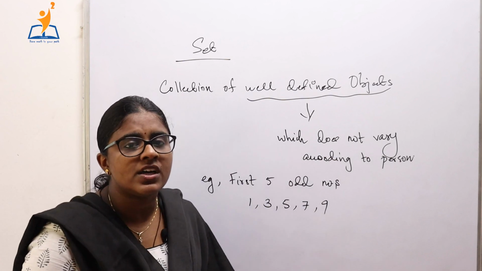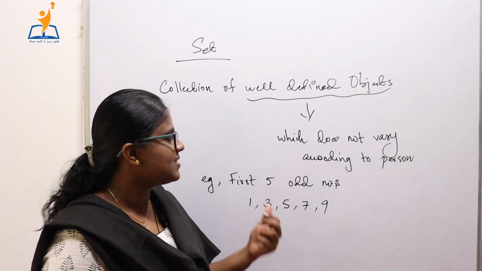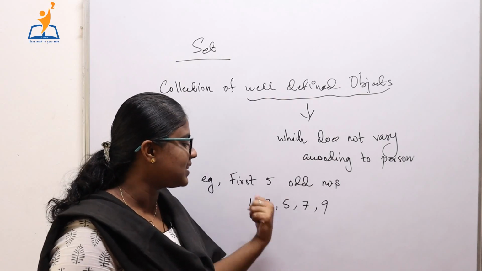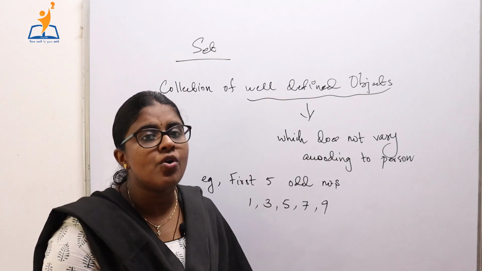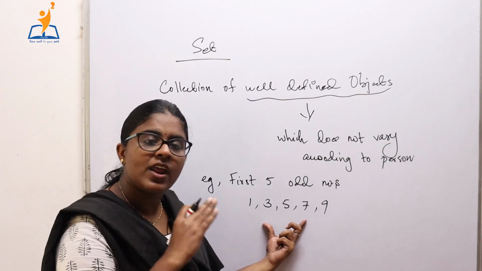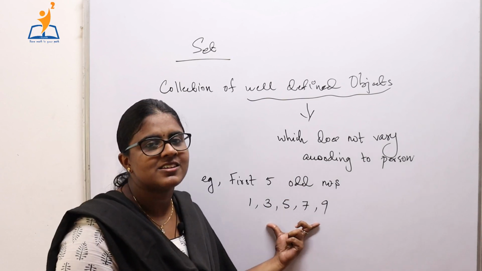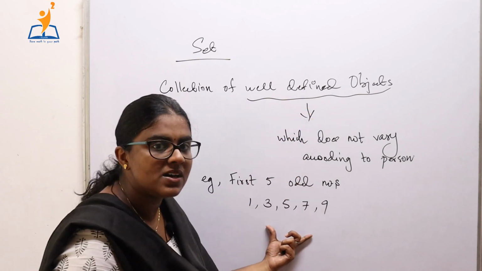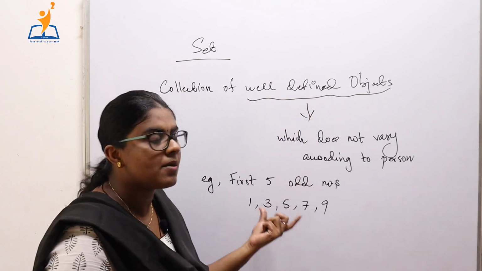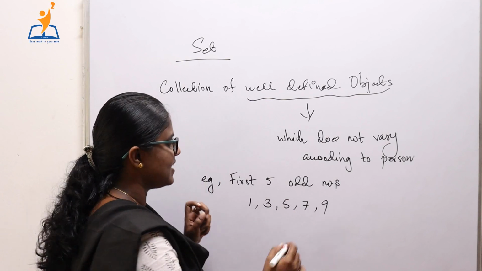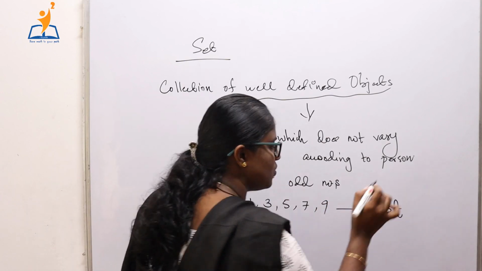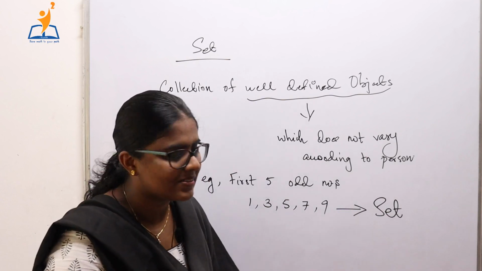And I am sure that for everybody else the first 5 odd numbers are the same collection, that is 1, 3, 5, 7 and 9. So everybody can say that this collection is well defined, a well defined collection of numbers, specifically odd numbers. So we can say that this is an example for a set. I hope you understand what is a set.